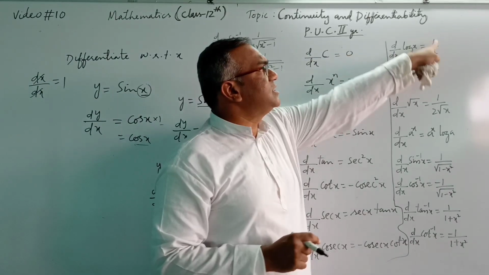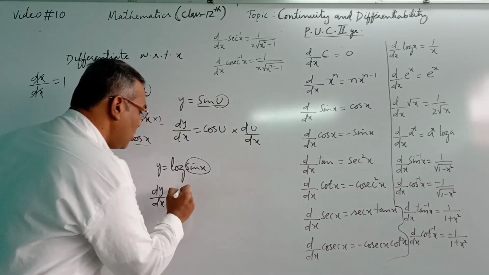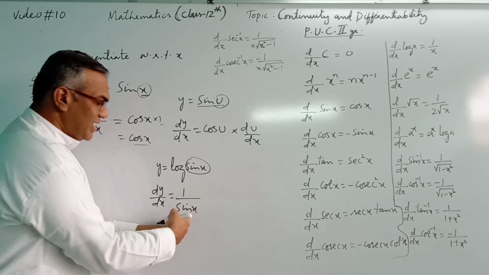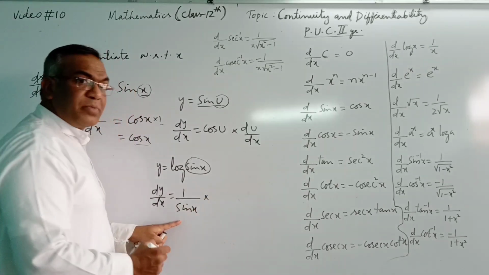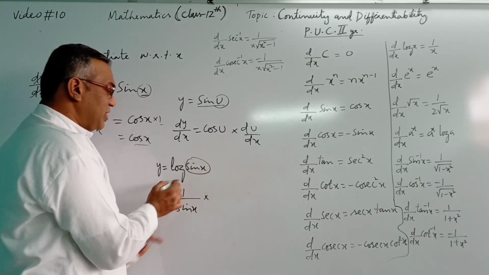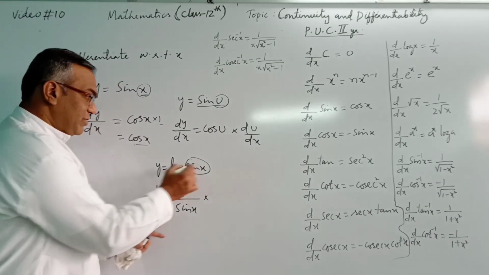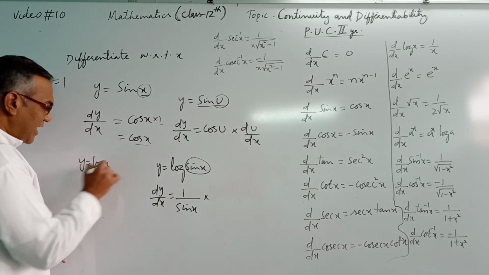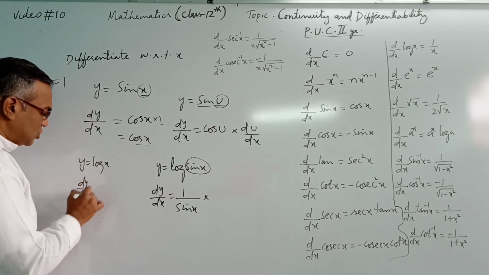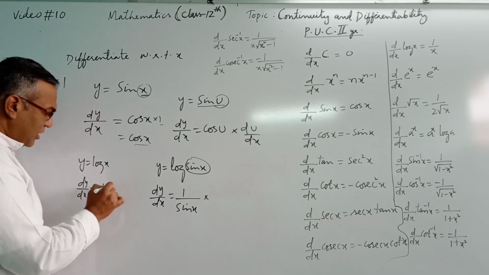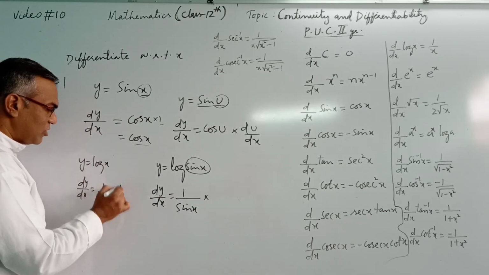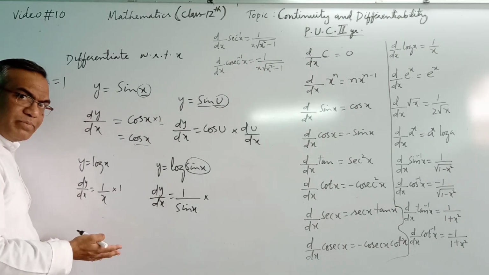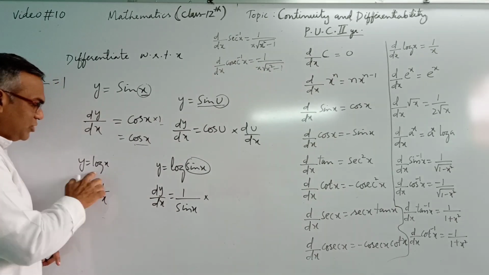Differentiation of log x is 1 by x. So this will be 1 by sine x. Log x gives 1 by x, into, we have to differentiate this also. We cannot just leave it like this. Because if it was just log x, then dy by dx will be equal to 1 by x into, no need to differentiate x again because it will be 1. And 1 by x into 1 will be 1 by x only. Therefore, no need to do it. You just write 1 by x.